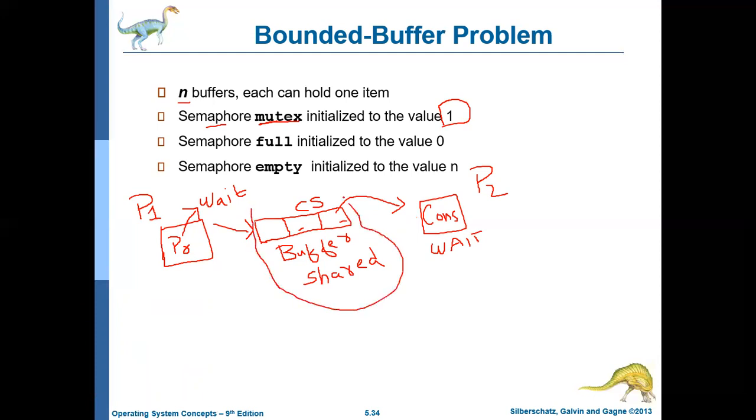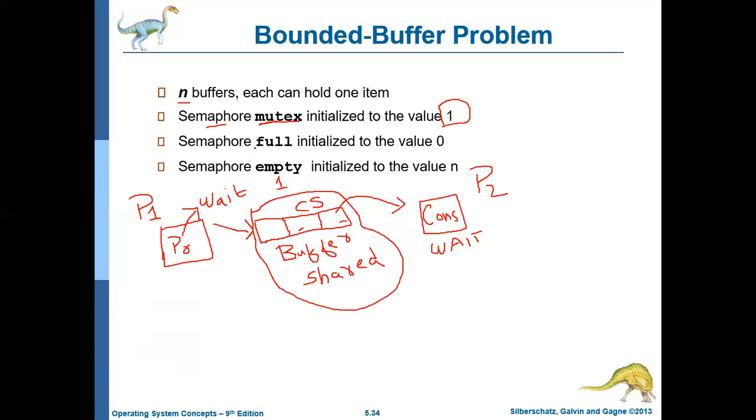And if this shared buffer is used by the producer, then it should not be used by the consumer, and if it is being used by the consumer, it should not be used by the producer. So the semaphore variable mutex is initialized with 1. This 1 represents how many buffers you have. We have only one buffer, so it is initialized with 1.